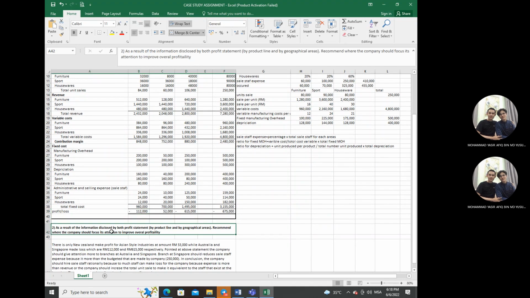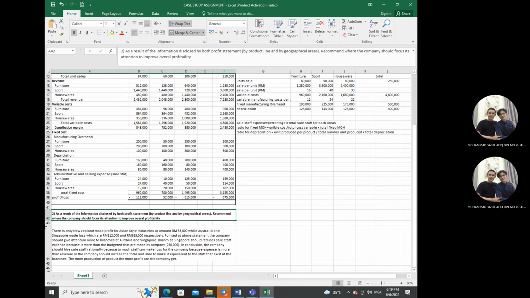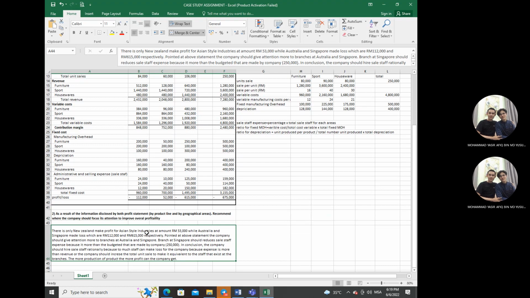As a result of the information disclosed by both profit statements by product line and geographic area, we comment on where the company should focus its attention to improve profitability. Only New Zealand made a profit, at an amount of 53,000 ringgit, while Australia and Singapore made losses of 112,000 and 650,000 ringgit respectively. Pointing to the above statement, the company should give more attention to the branches in Australia and Singapore.